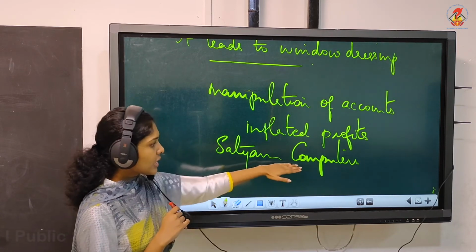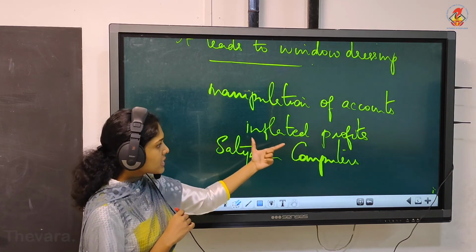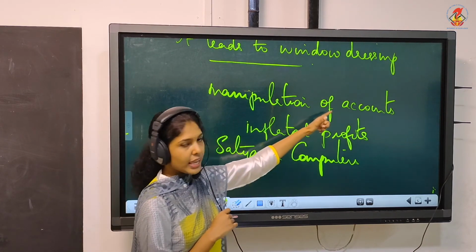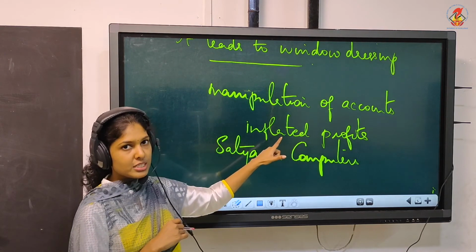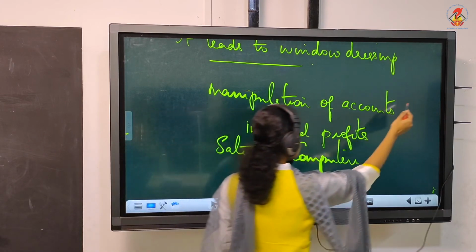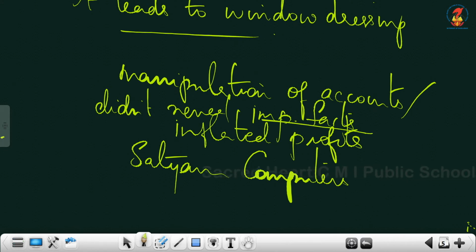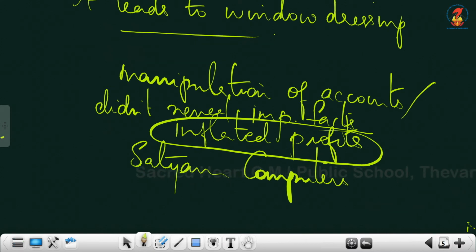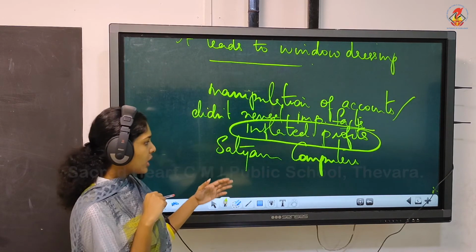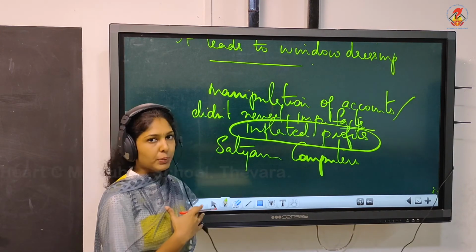So for that, Satyam Computers were showing inflated profits, and that means they manipulated the accounts. That is how they could show the inflated profits. They didn't reveal so many vital facts, important facts, and they showed inflated profits. Later it was found and Satyam Computers had to shut down. They had to stop their operations.